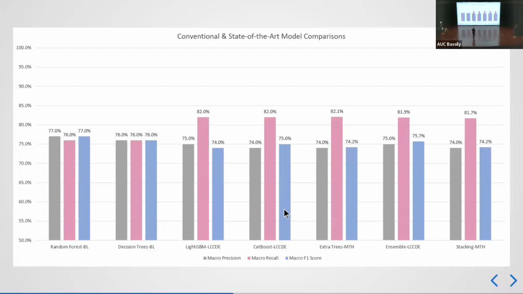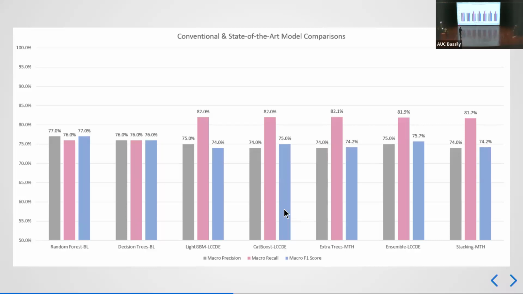So here we can find the average numbers of the models trained on our dataset. The first two are the conventional baseline models, and the last 4 or 5 are the state-of-the-art models. So we can draw an average of what the industry standard is.